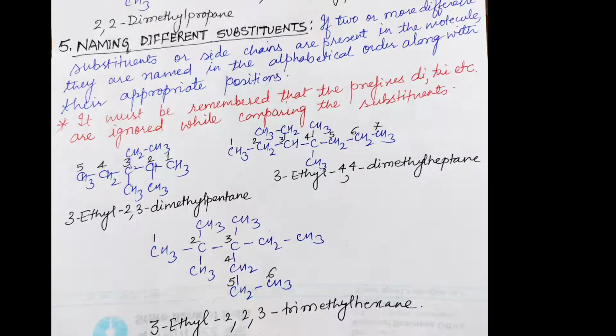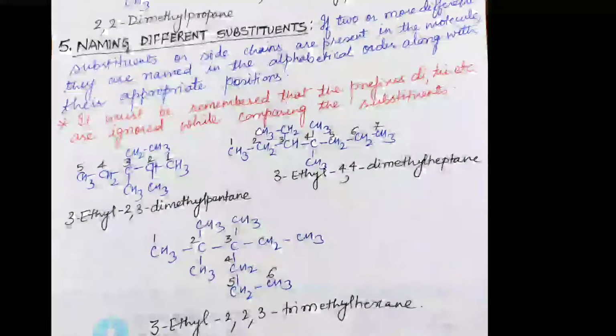So the word root will be pentane, and the substituents are ethyl and methyl. It is very easy to remember. Just keep all the rules in your mind. Follow the rules and there will not be any problem while writing the names.